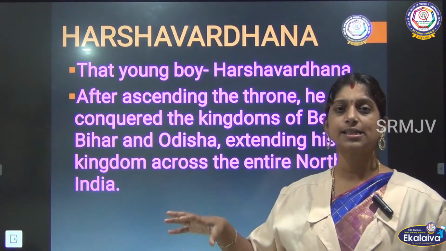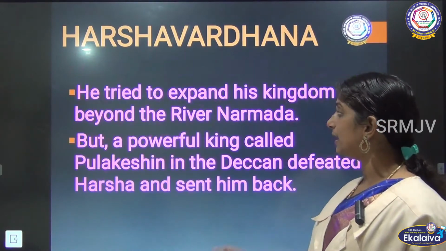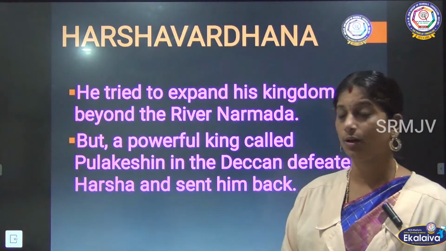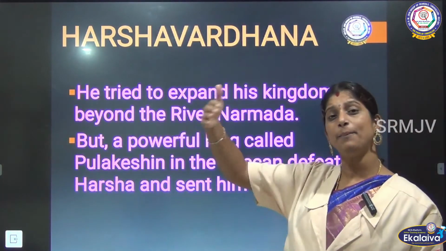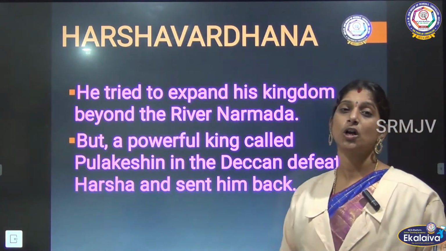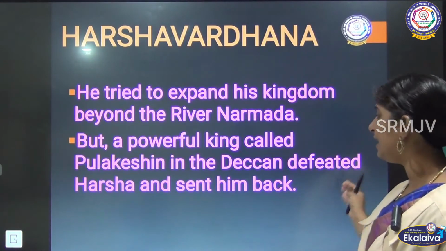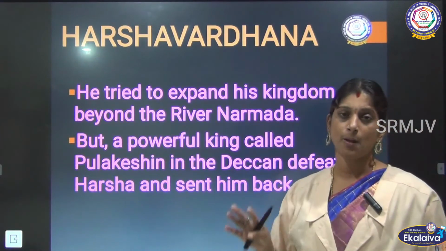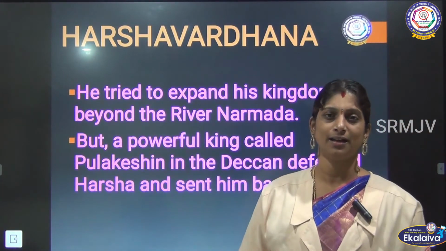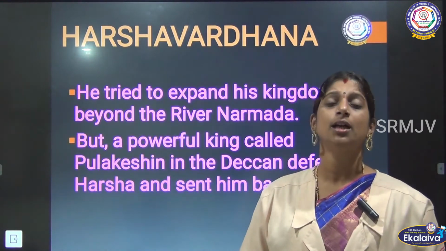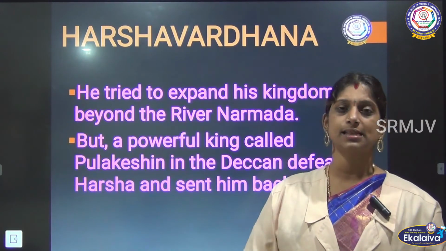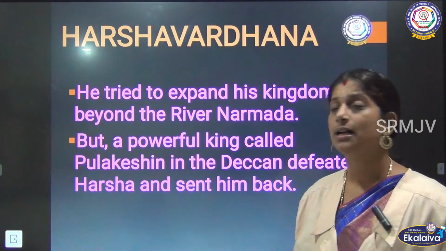So he was almost extending his empire throughout North India, and he also wanted to expand the kingdom towards the south, beyond the river Narmada. But there was a powerful king called Pulakeshin, and he defeated Harsha and sent him back. When Harsha wanted to extend his kingdom beyond the river Narmada, this powerful ruler Pulakeshin fought against Harsha, defeated him and sent him back.